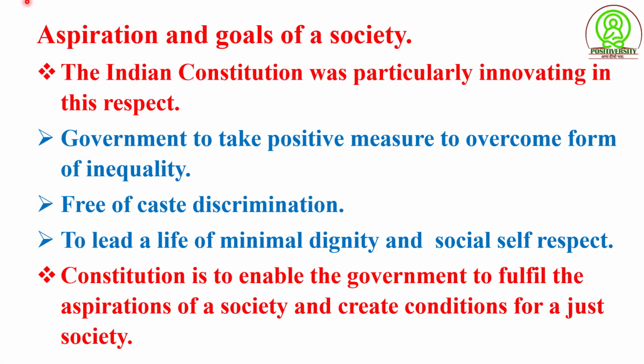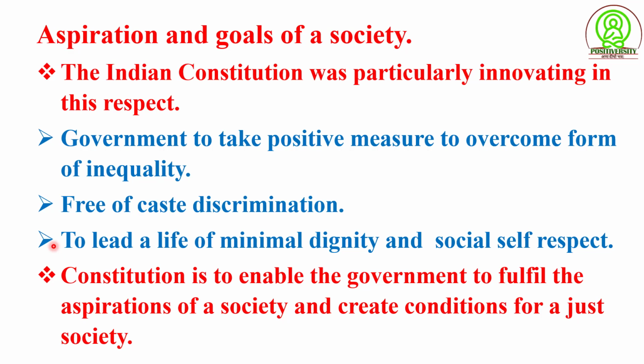Aspiration and goal of society. The Indian Constitution was particularly innovative in this respect. Government to take positive measures to overcome forms of inequality, free of caste discrimination. In a country like South Africa, which had a deep history of racial discrimination, the framers of the Indian Constitution thought that each individual in society should have all that is necessary for them to lead a life of minimal dignity and social self-respect.